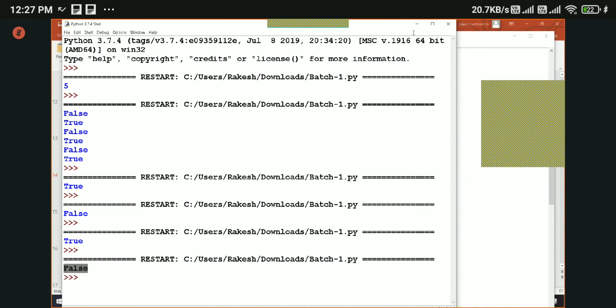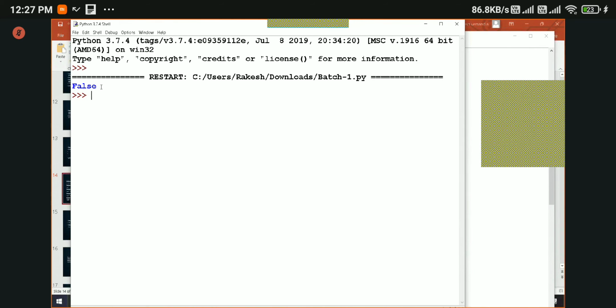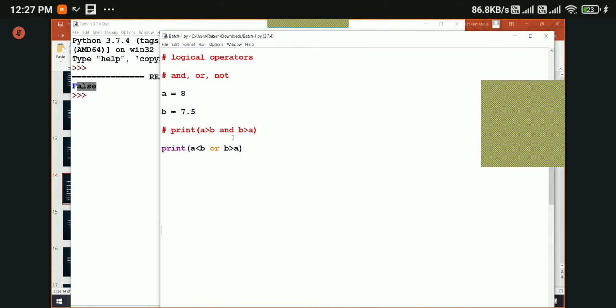So we got false. Let me rerun this. We got false because both conditions are false, right? So when we are using OR operator, if any one condition is true, it will return true. If both conditions are false, then it will return false. Okay.